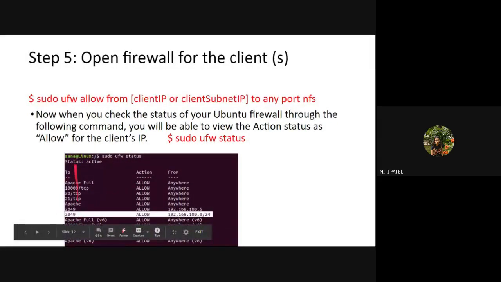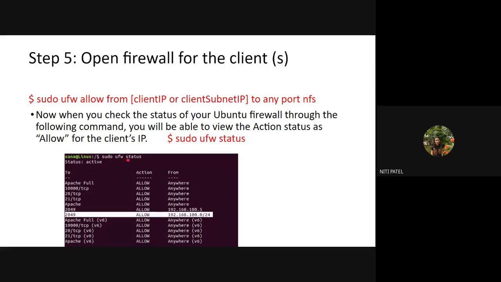Now, if you see this particular picture over here, it is written sudo ufw status. Who is executing this command? This command is executed at the server machine. When I execute this command, I get to see some output. What is that output?